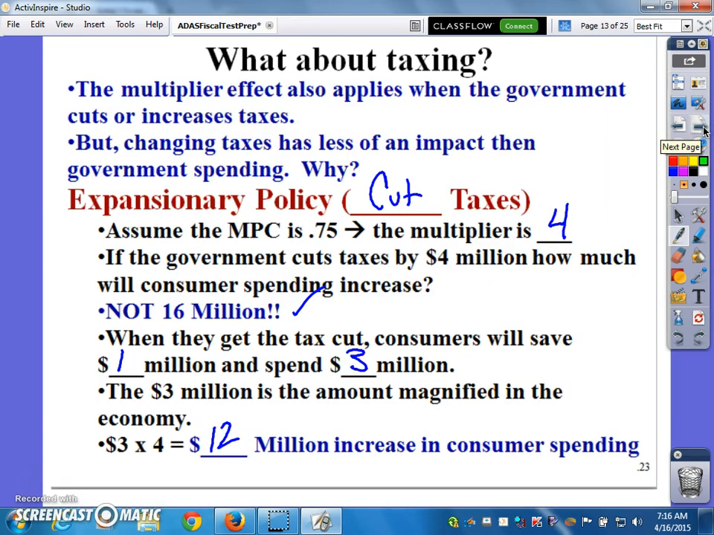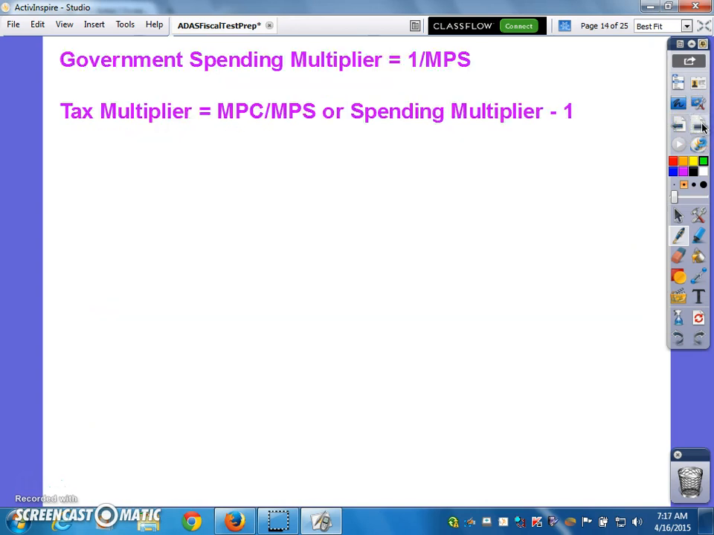Okay? Now, here's the problem with taxes, though. Remember that if you give someone a tax break, if you cut taxes, their multiplier would be 0.25. But the problem is they save some of that money. Their marginal propensity to save is 0.25. They're going to save a quarter of it. So if you give a $4 million tax cut, only $3 million is going to be multiplied back in the economy. So taxes have less of an impact than direct government spending. Remember, the tax multiplier is MPC over MPS, or the spending multiplier minus 1. Two easy ways to figure that out.